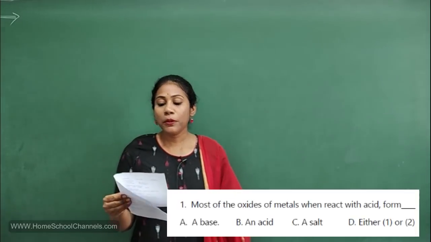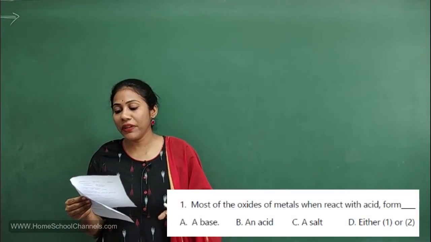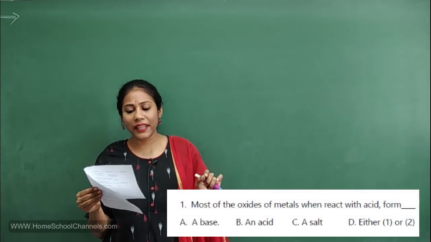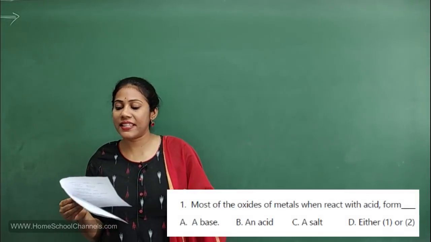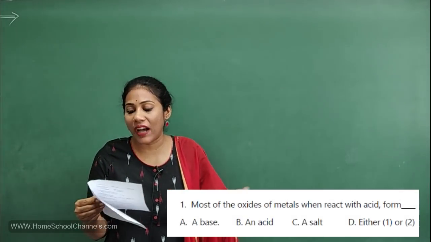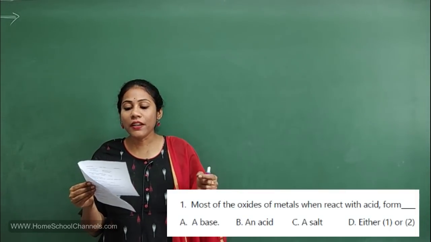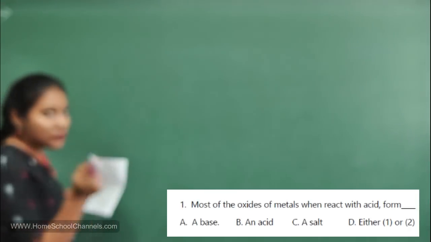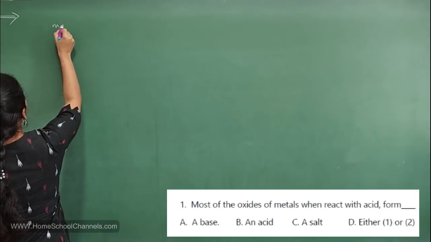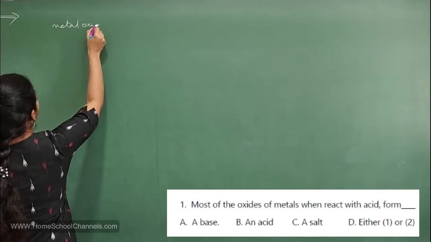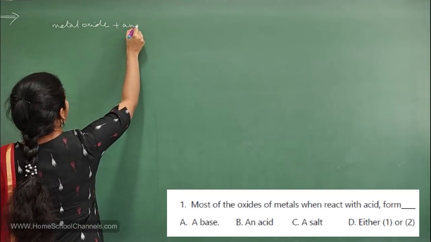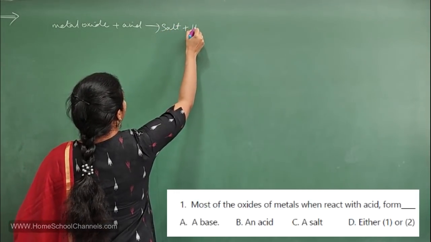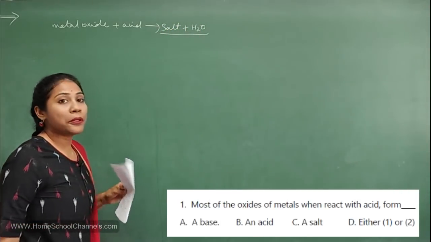First question: most of the oxides of metals, when they react with acids, form what? Option A, base. Option B, acid. Option C, salt. Option D, either one or two. See, when oxides of metals react with acids, what do you get? You must be aware of the main reaction, right? Whenever a metal oxide reacts with an acid, you will get salt plus water. So these are the products you will get.